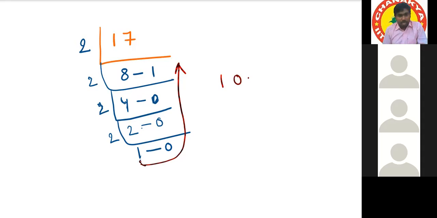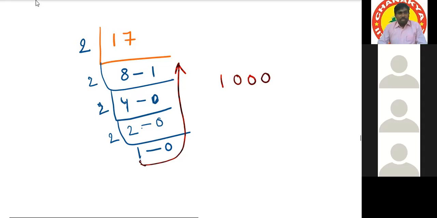From bottom, 1, 0, then again 0, 0, and lastly 1. If you replace these digits by symbols, we get a dollar, at the rate. Sir, I didn't understand the division method you're using.